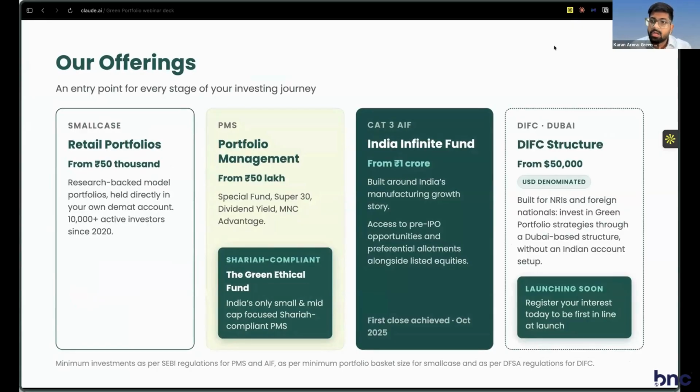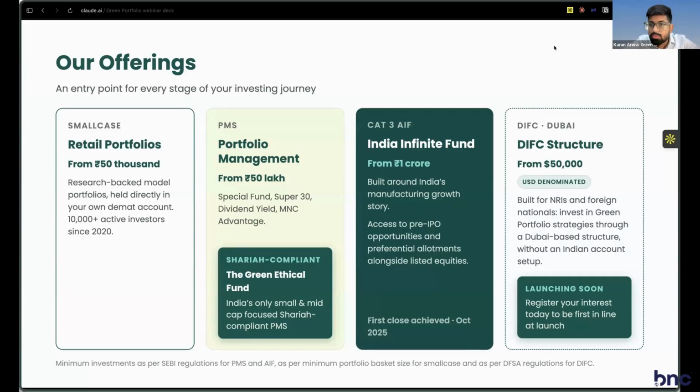To let you know a little bit more about our offerings, we have something for all kinds of investors, all the way from retail portfolios where you can start off as low as 50,000 rupees to our Category 3 AIF, which has a 1 crore rupee starting investment, where you get access to pre-IPO, private equity, as well as listed equities all in one fund. And it is a tax efficient vehicle as well.